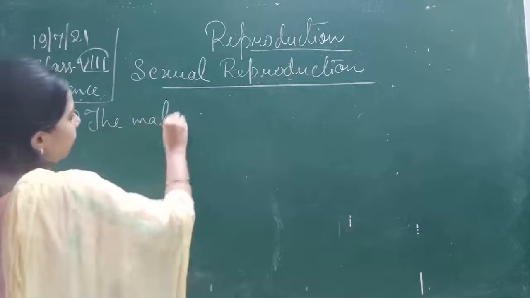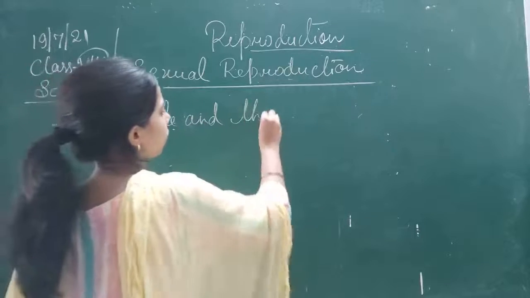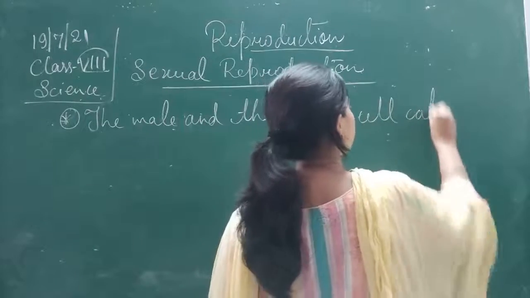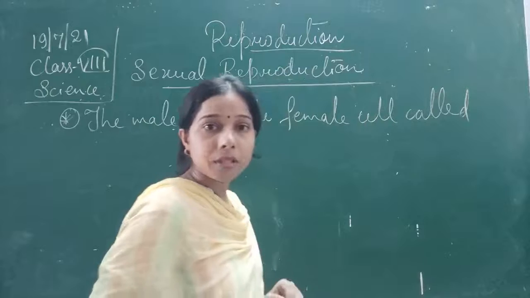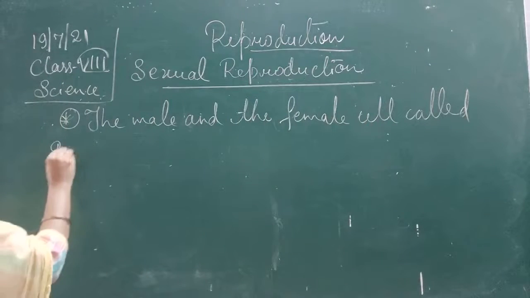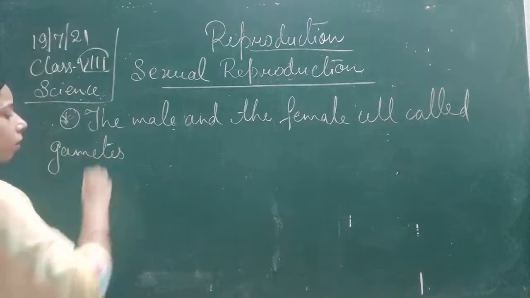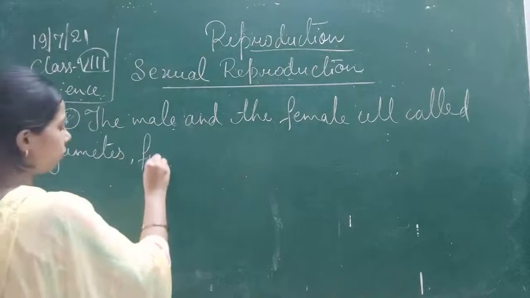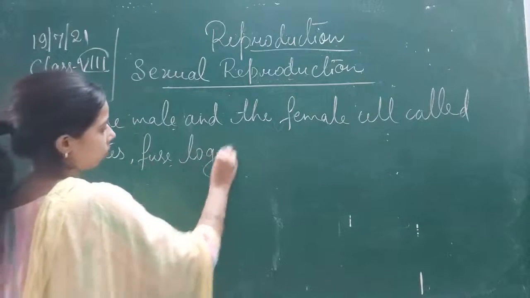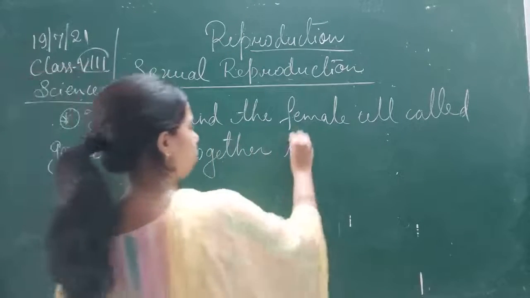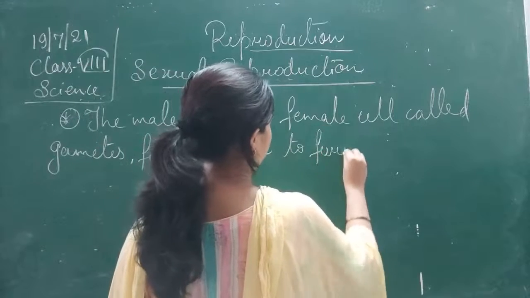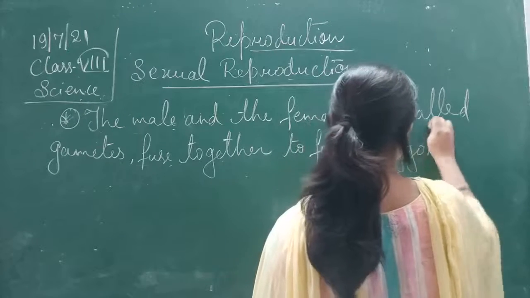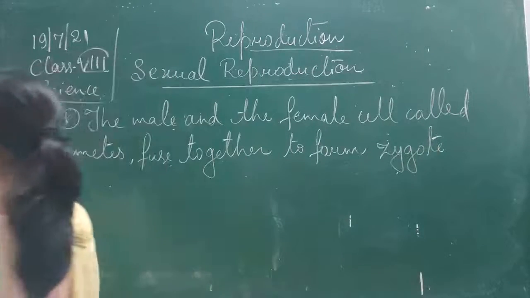The male and the female cell called gametes fuse together to form a zygote.